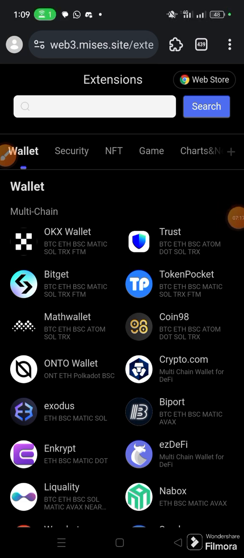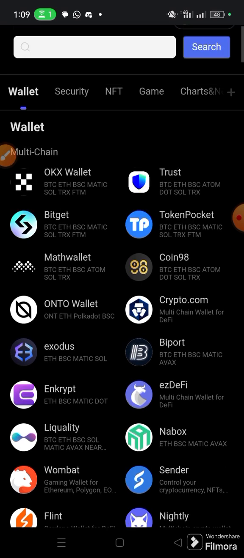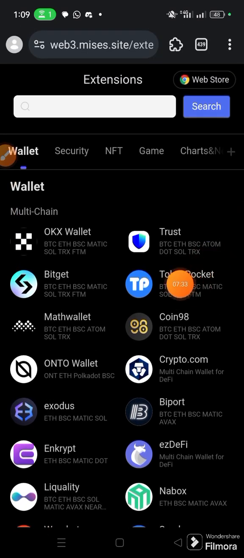So I already have MetaMask, OKX Wallet, and Trust Wallet extensions installed in my mobile browser, so it might not be feasible for me to use them as examples. So let me use one. Okay, let's take for instance Trust's Token Pocket. In case we want to install Token Pocket as a wallet extension in our mobile browser, all we have to do is to click Token Pocket.